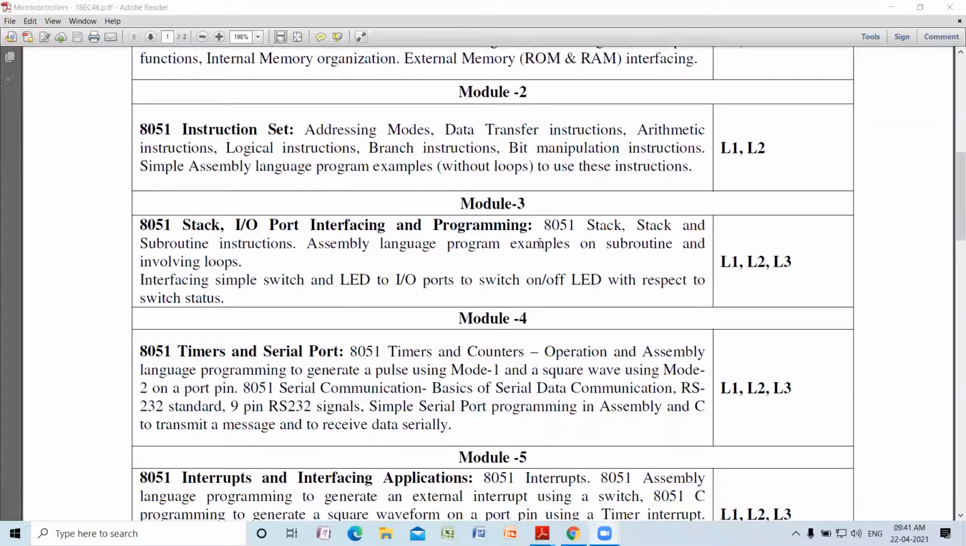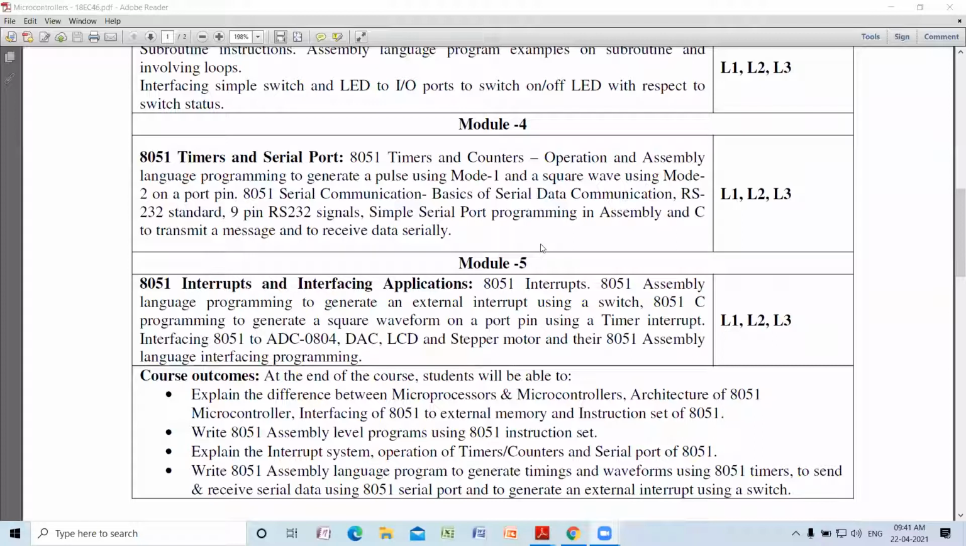We shall be uploading the lesson plan. We have already uploaded the lesson plan in JAMS, which you can see. I have already uploaded the lesson plan and course outcomes in the JAMS. You can log in to JAMS and see the lesson plan we have made. All the about 45 sessions we have planned.